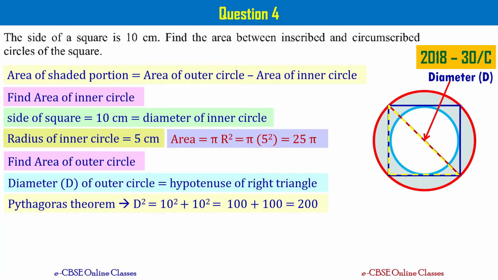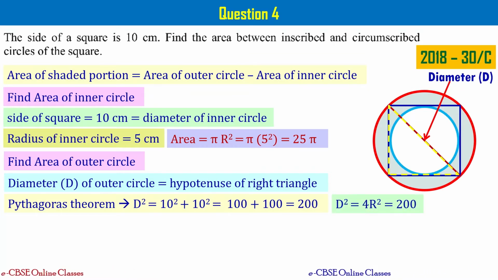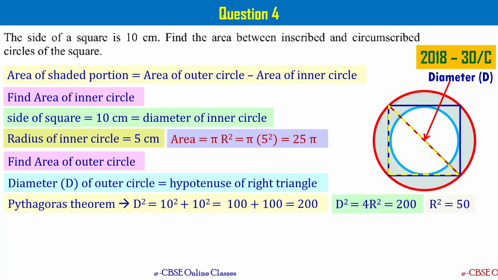It means capital D square equals 10 square plus 10 square, that is equal to 200. We know that D equals 2R, right? It means D square can be written as 4R square. So let me write that. D square equals 4R square equals 200. It means R square equals 200 by 4, that is equal to 50, right?